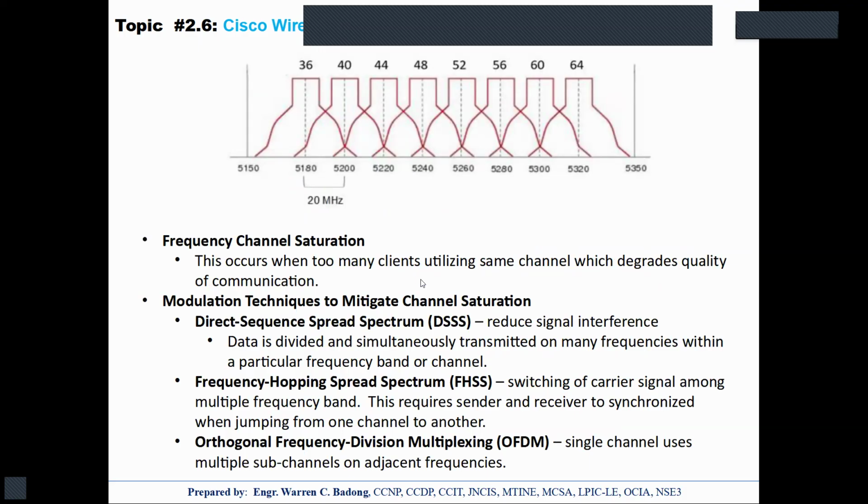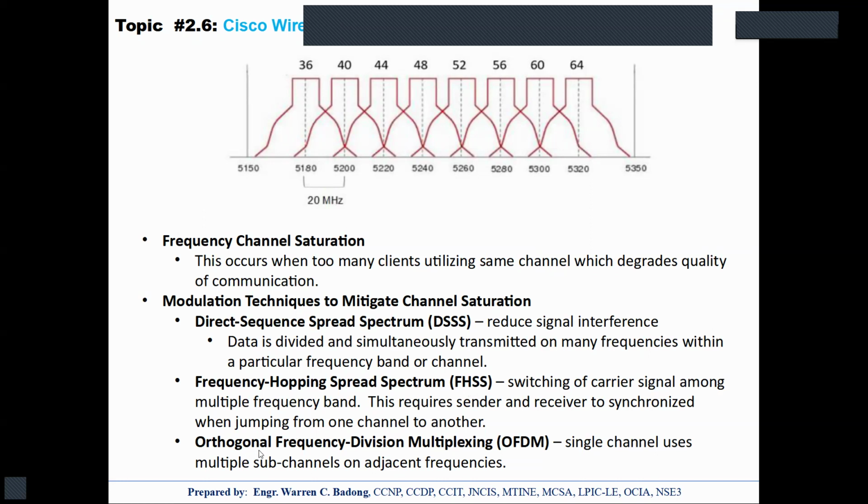Now, just remember that to avoid frequency channel saturation, a modulation technique is used to mitigate channel saturation. Okay, old wireless technology used DSSS. There was a time when certain wireless technology used FHSS.